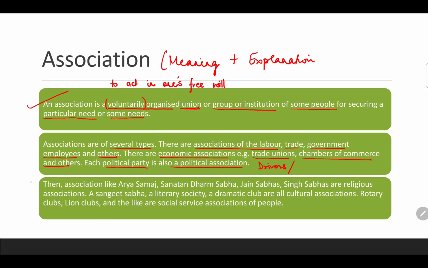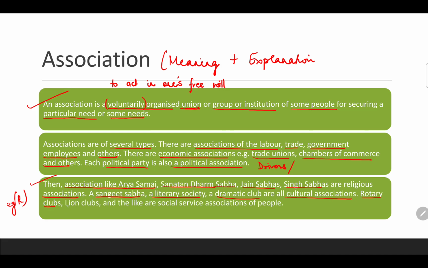Associations like Arya Samaj, Sanatan Dharma Sabha, Jain Sabha, Singh Sabha are religious associations. A Sangeet Sabha, a literary society or a dramatic club are all cultural associations.